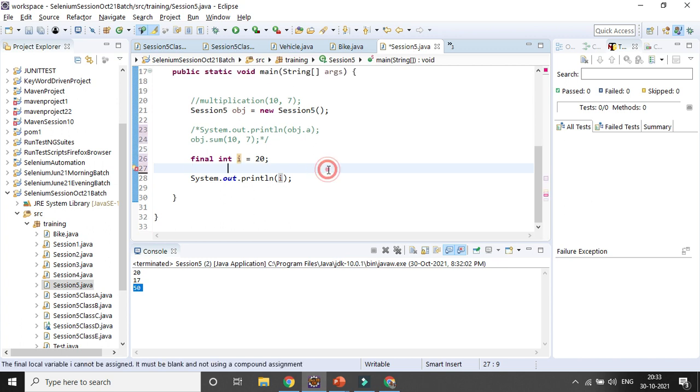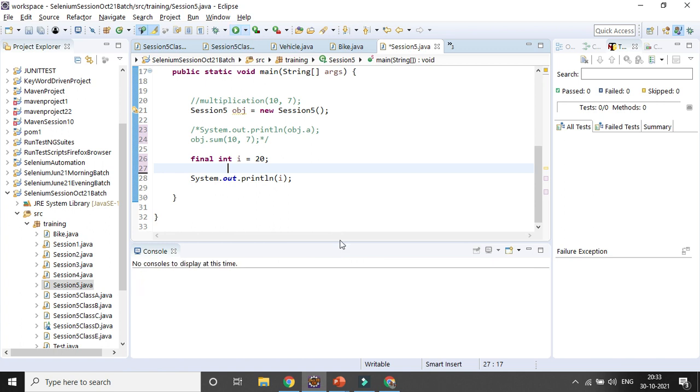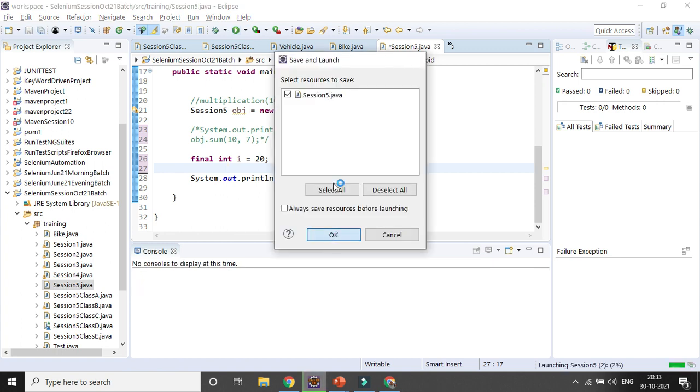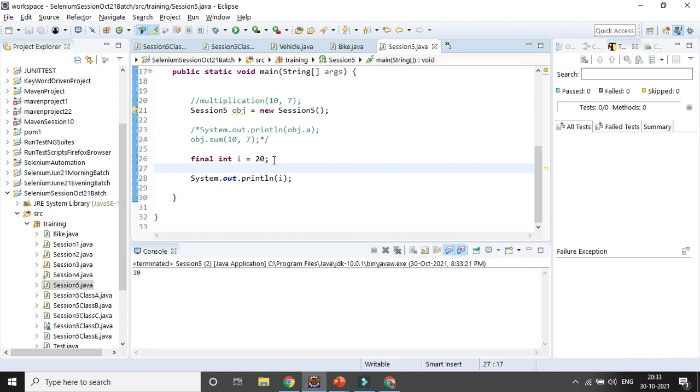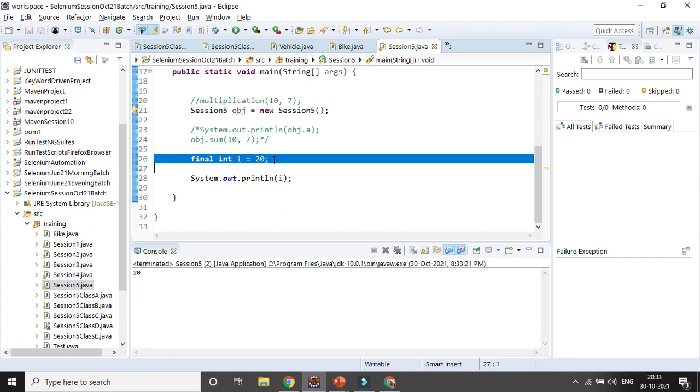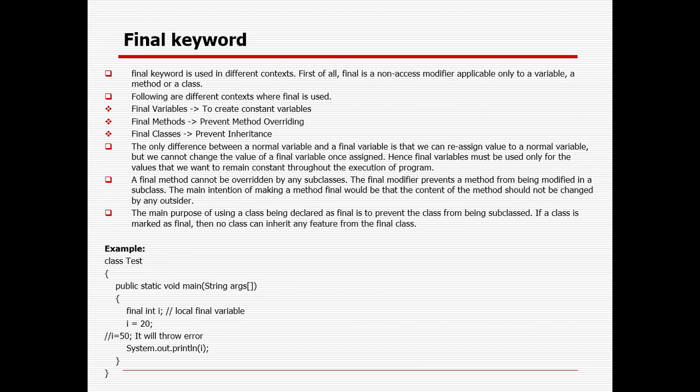Now you can see it's only one value, because you already defined the variable as final with the help of the final modifier. Once you define a variable with the final modifier, you cannot change it. So the final keyword is used in different contexts.